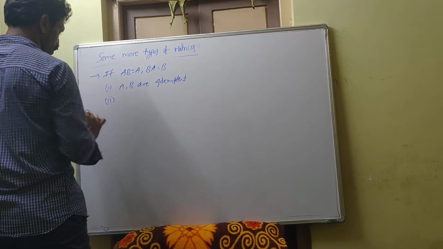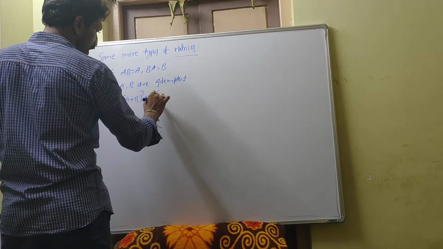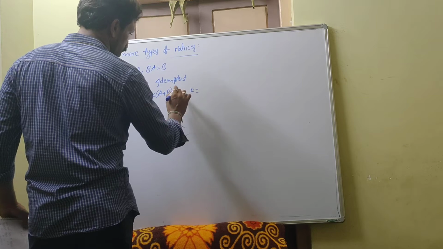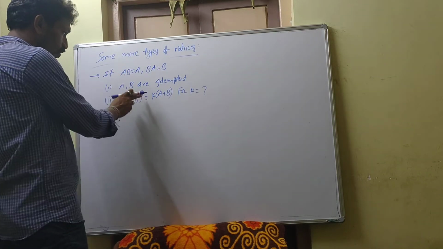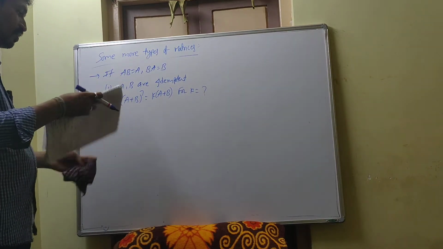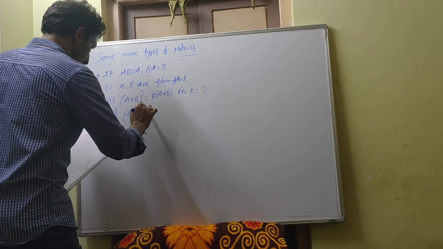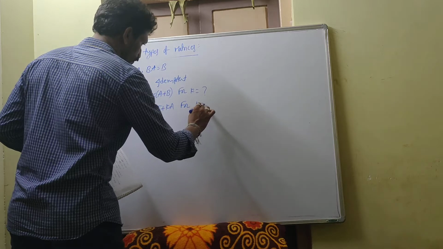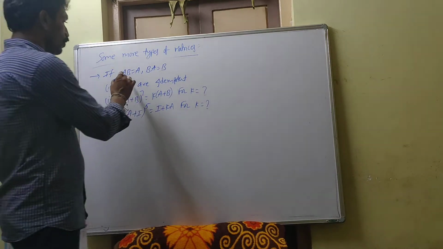Second one, if A plus B whole power 7 is equal to some K into A plus B, then find the value of K. For this one also same condition, AB is equal to A, BA is equal to B. Third one, A plus I whole power 5 is equal to some I plus KA, for what value of K.